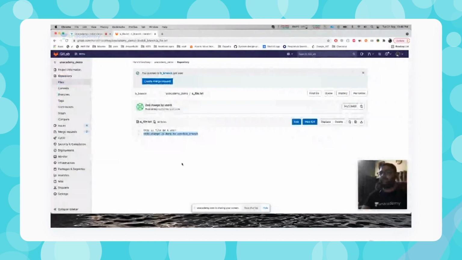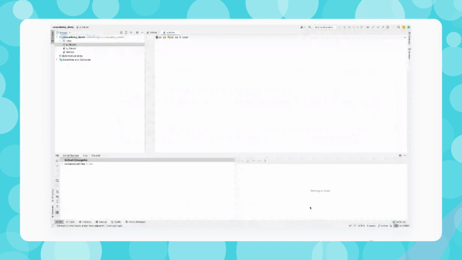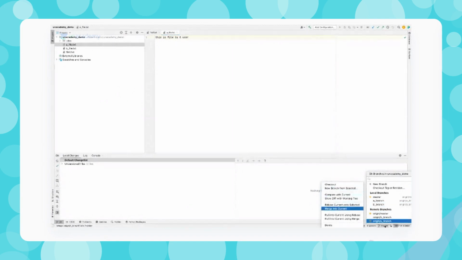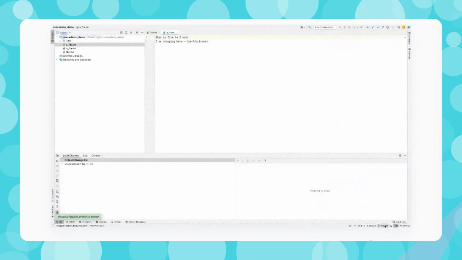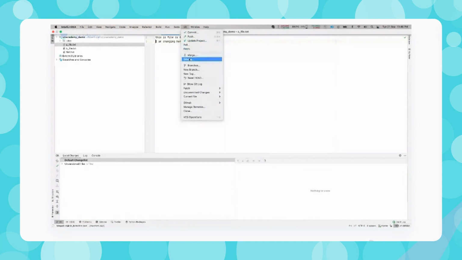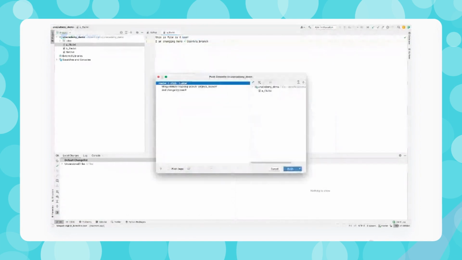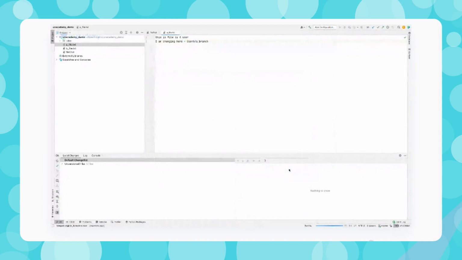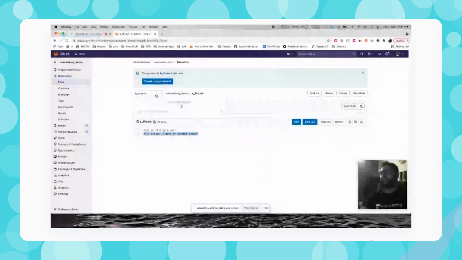Here I'll merge it through the IDE itself. So now I am on the master branch. I'm doing it from here, and I'm saying merge into current. Okay, so this has been merged, and now it's showing that origin master is ahead. So now my master contains this. I can push that, so let me push it into the master as well. Okay, it has been pushed.